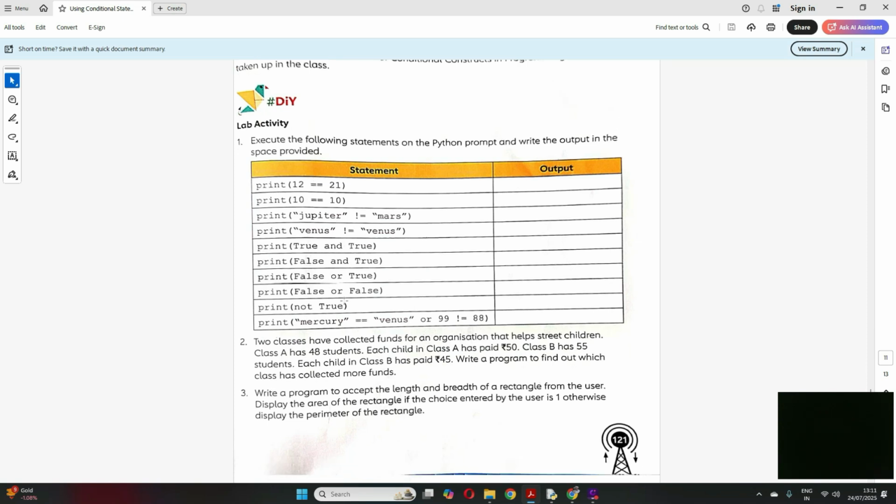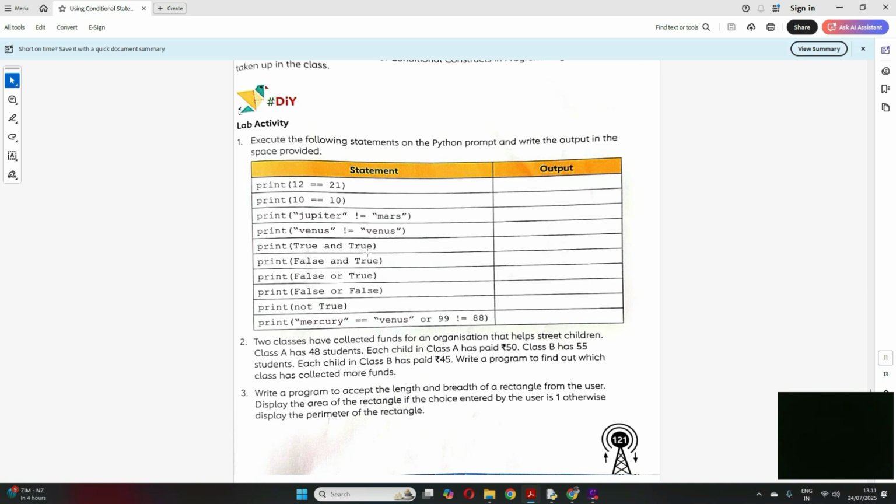See team, all this you can do. Print 12 equal to 21. What should be the output? 12 is not equal to 21, right? So it will be false. Now print 10 equal to 10. That's true, right? Now Jupiter not equal to Mars. True. This will also be true. Print Venus not equal to Venus. This will be false. Venus is equal to Venus.